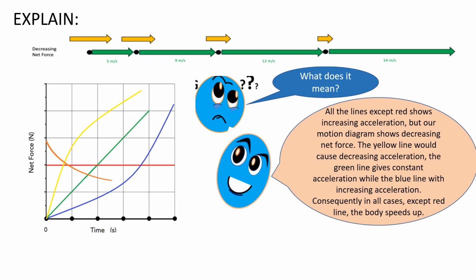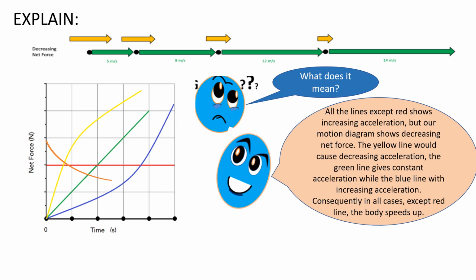All the lines except red show increasing acceleration. But our diagram shows decreasing net force. So the yellow line would cause decreasing acceleration. The green line gives constant acceleration, while the blue line will give increasing acceleration.